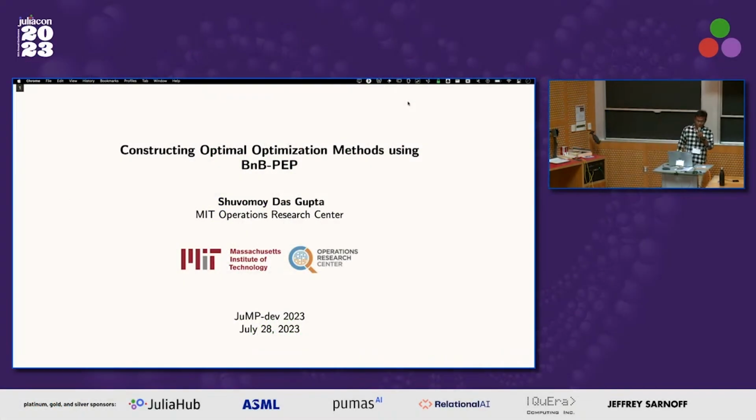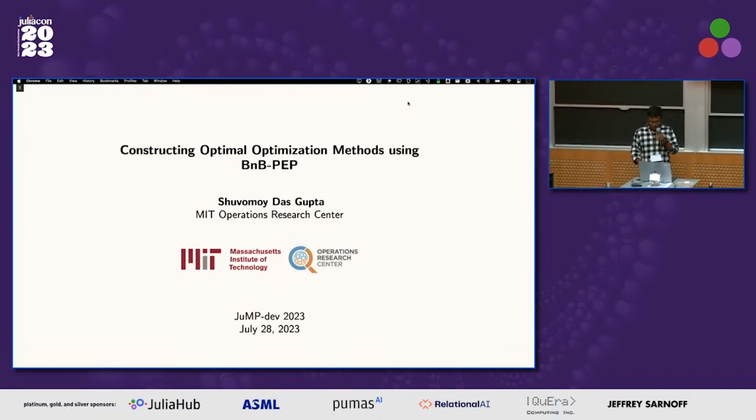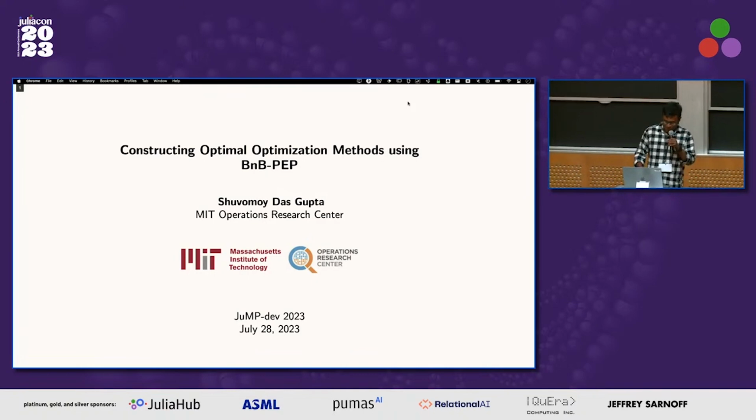So hi everyone, I am Shuvomoy Gupta. I am a PhD student at the MIT Operations Research Center, and I am going to talk about a somewhat non-trivial application of JuMP, which is constructing optimal optimization methods themselves using a methodology called BnB-PEP, and I implemented the methodology in JuMP.